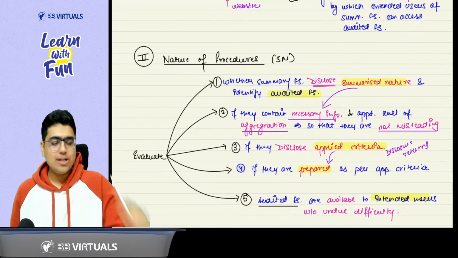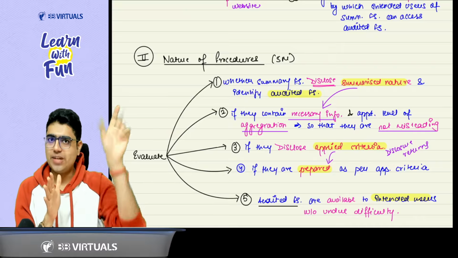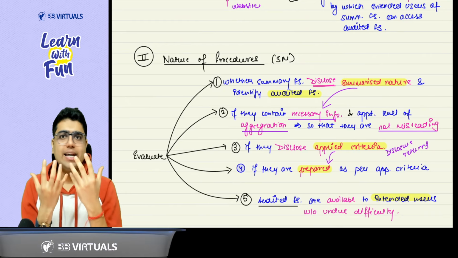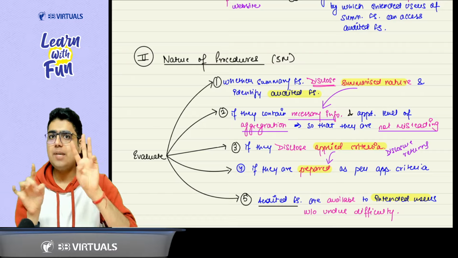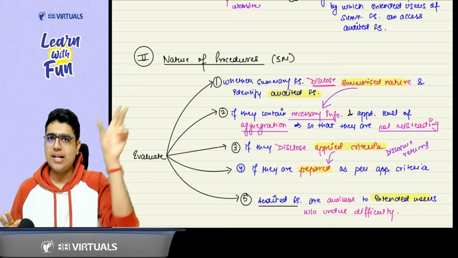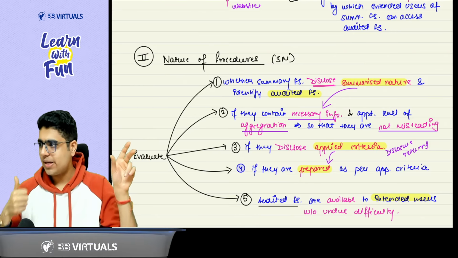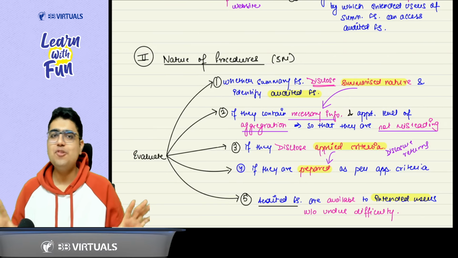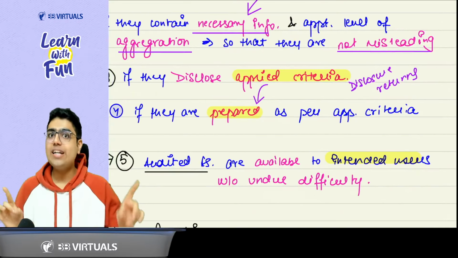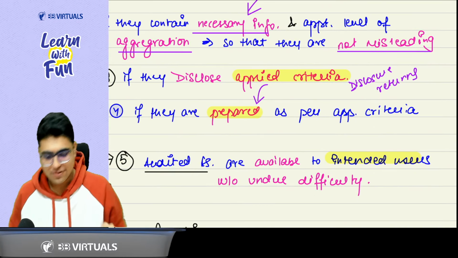So these are the 5 points. Let's revise quickly. First, disclose the summarized nature of the financial statement. Being a summary, it should still disclose all the necessary information and aggregation so that it is not misleading. Third point, disclosure of the applied criteria. If it is acceptable, then make sure the summary financial statements are prepared as per it. And the fifth point is something we can remember without undue difficulty: the audited financial statements from which the summary is prepared are available to the users without undue difficulty.